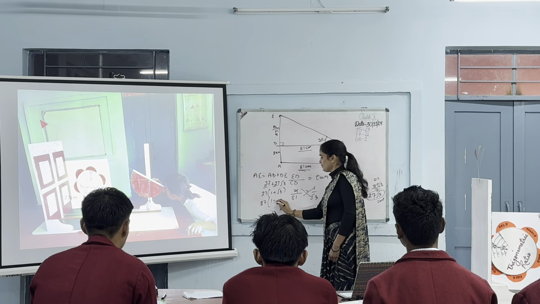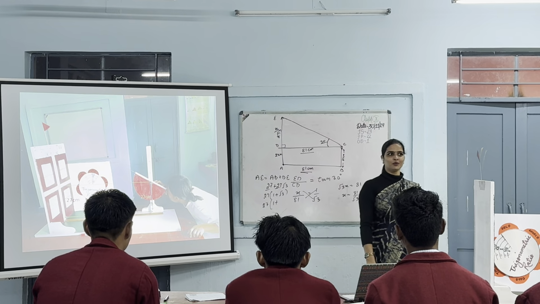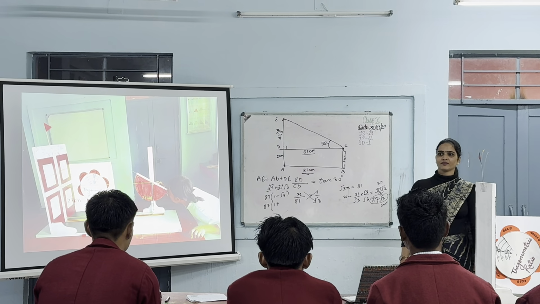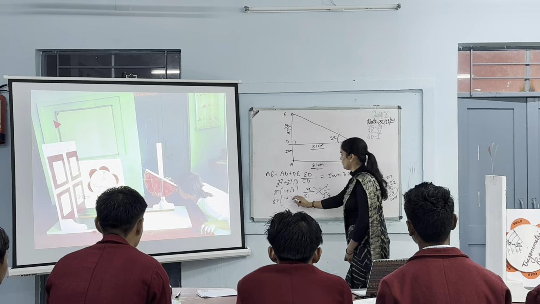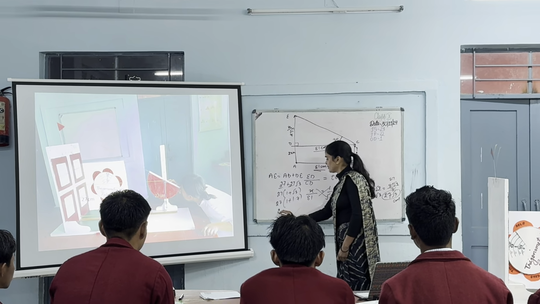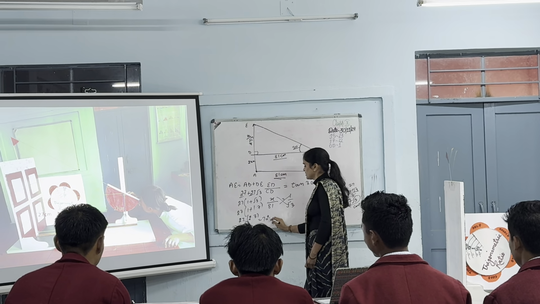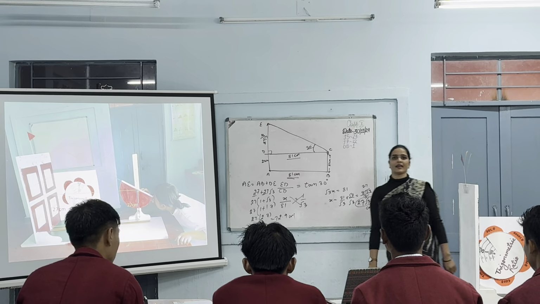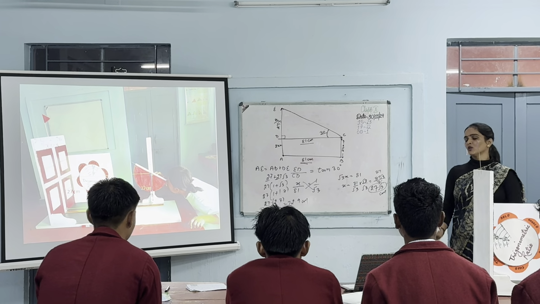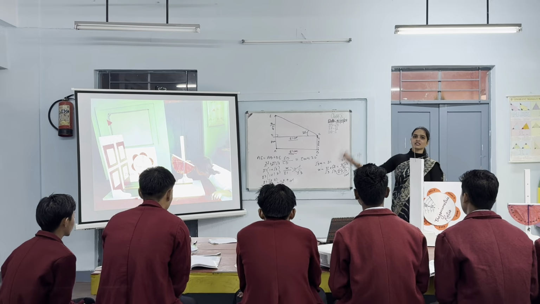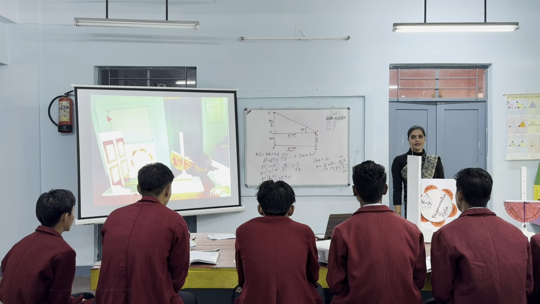What is the value of root 3? That is 1.7. Then 27 into 2.7. By multiplying, we get 72.9 centimeter. So what is the height of the flag post? That is 72.9. Is it clear to all?